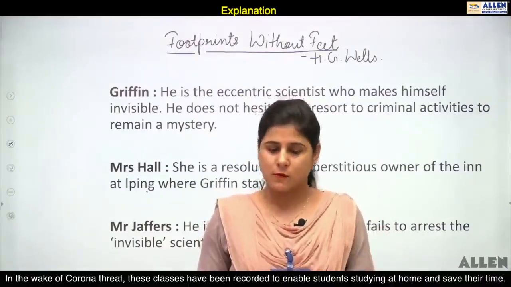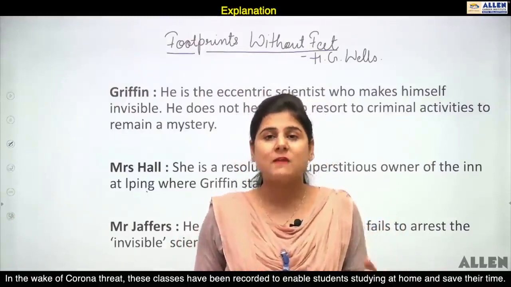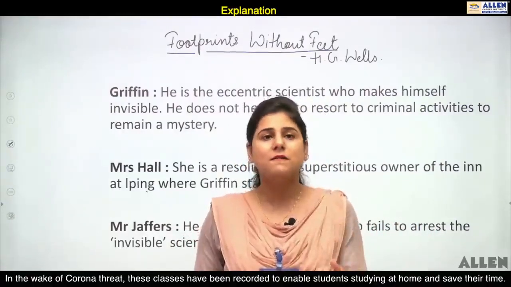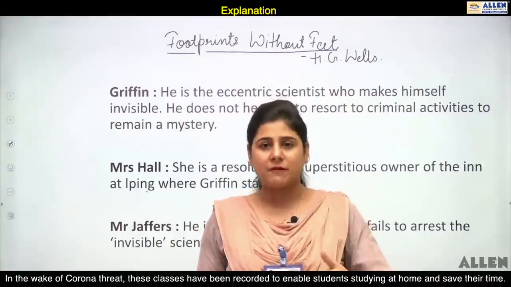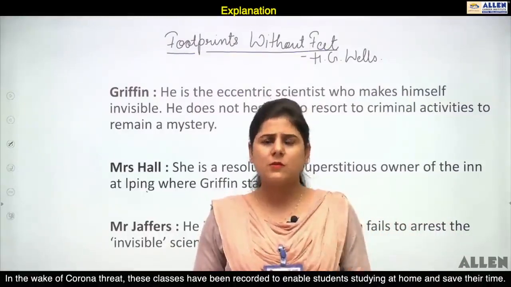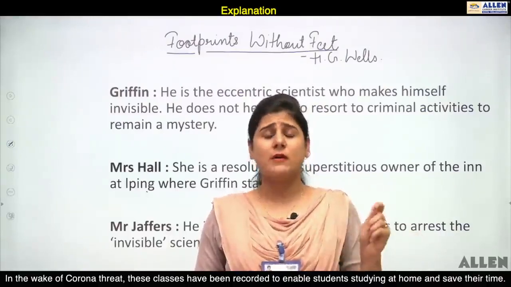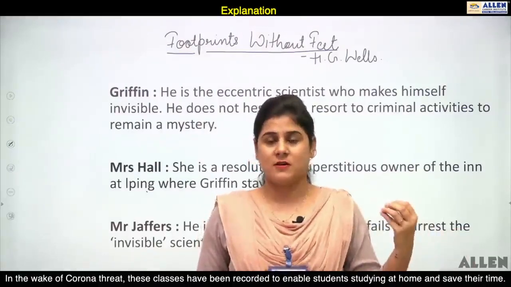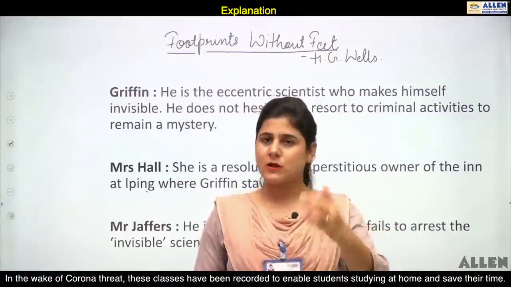The story is based on Griffin, and the episode unfolds the suspense behind the invisibility of Griffin, the scientist. Griffin discovered or invented some sort of drugs. Using them, a human being can become invisible, and he misused it and performed a lot of misdeeds. He troubled a lot of people, and we see how innocent people behaved on his strange and clever acts. So this is what we are going to cover in the story.